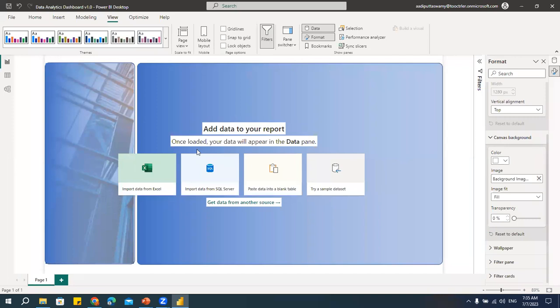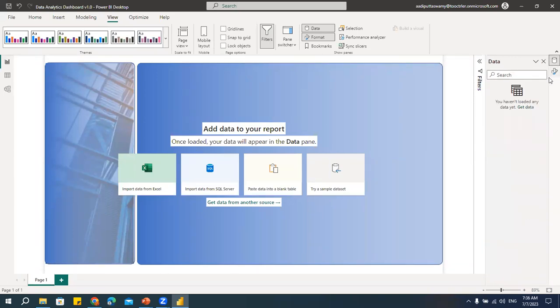Let's start creating the reports. So for reports, we need to have the data. So still now I have not taken any data. So what I'll do is I'll try to import the data. In this case, I'm using Excel as my data source. If you have any other data source like SQL Server, text file, CSV files, Oracle, whichever data source you have, you can import that. So I'll go here, I'll say get data.